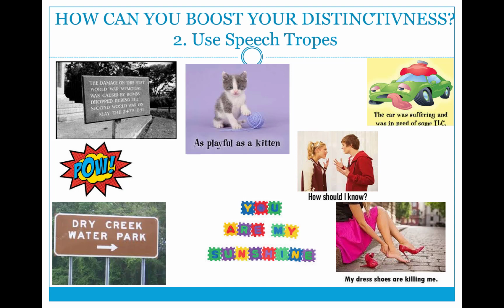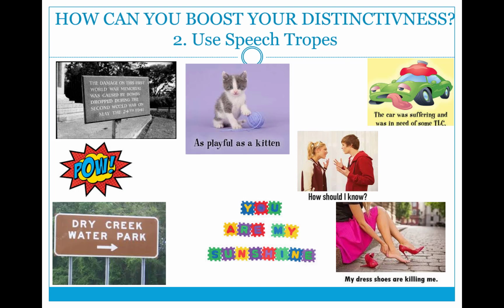You are my sunshine. That is a metaphor. It's not using like or as. It's not saying you are like my sunshine. It is saying you are my sunshine. My dress shoes are killing me. This is an example of hyperbole. Yes, your shoes might be hurting your feet, but they're probably not actually killing you.